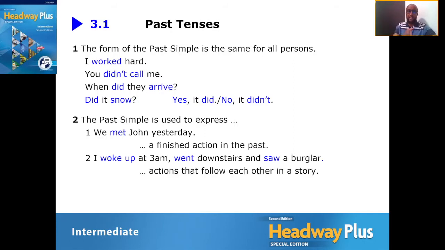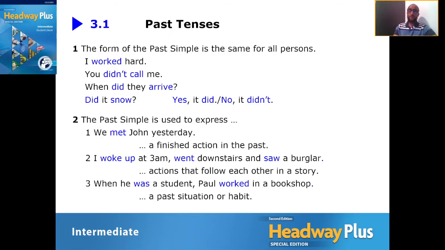So this is like a story, where one action explains one situation, and another action that comes after it explains another situation. And the last example here: when he was a student, Paul worked in a bookshop. So here it is talking about a past situation or a past habit. A habit is something that you used to do regularly in the past. Sometimes we say the words I used to as well. Good.